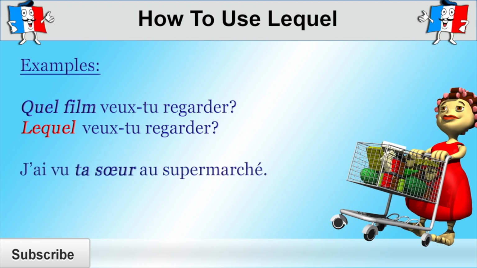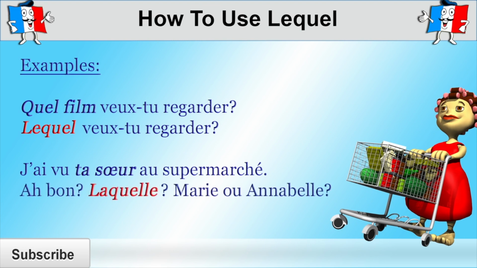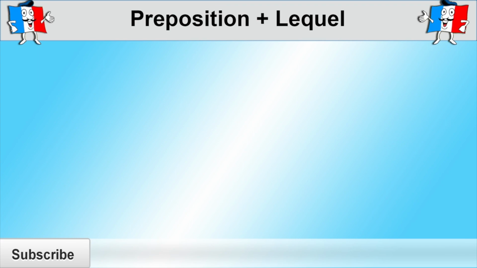In a real conversation, it could go something like this. J'ai vu ta sœur au supermarché. Ah bon? Laquelle? Marie ou Annabelle? I saw your sister at the supermarket. Oh? Which one? Marie or Annabelle? In order to say which one, we would use laquelle here because it replaces sœur, which is a feminine singular noun. So that was how you would use lequel if it's not used with a preposition.